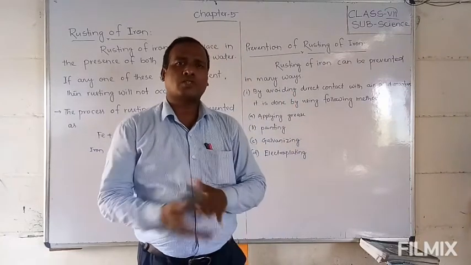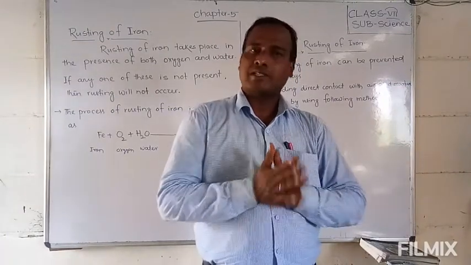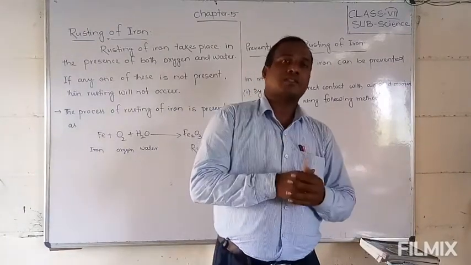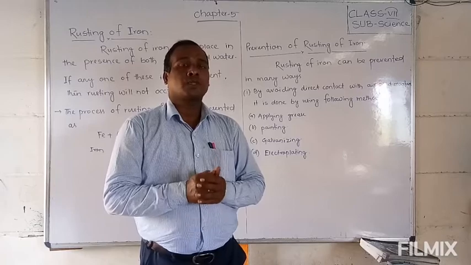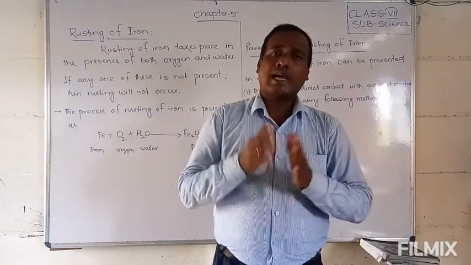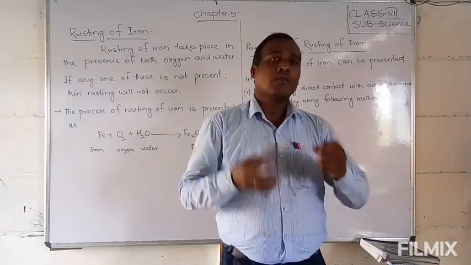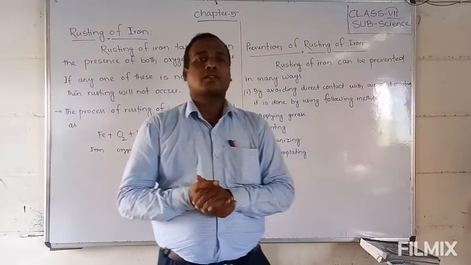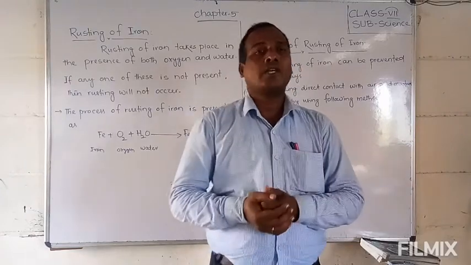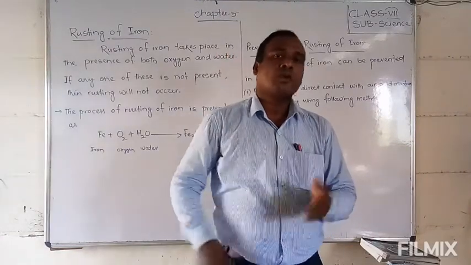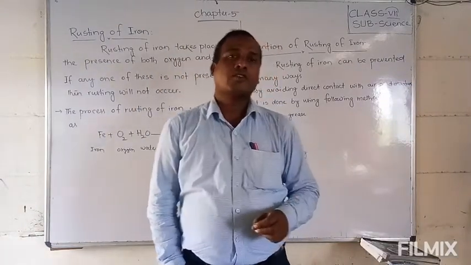If they are kept outside for many days, then automatically another substance covers the iron and damages it. How is it covering and damaging the iron? We will discuss what is actually happening. This is by the action of oxygen and water. When chemical reactions take place with iron in the presence of oxygen and water, rust will form. So let us discuss what rusting of iron is and how we can prevent it.